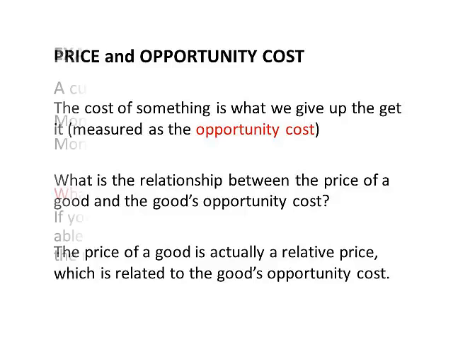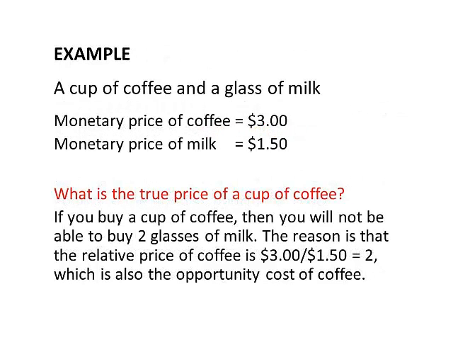Let's take an example. A cup of coffee and a glass of milk. Suppose the monetary price of a cup of coffee is $3, and the monetary price of a glass of milk is $1.50. In this case, what is the true price of a cup of coffee? Well, if you buy a cup of coffee, then you will no longer have the money that you could have used to buy 2 glasses of milk.